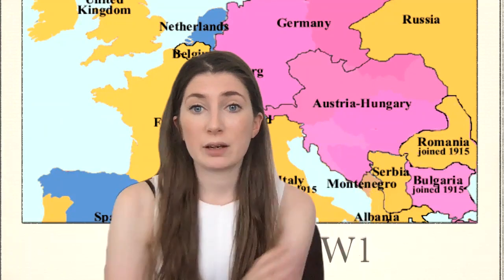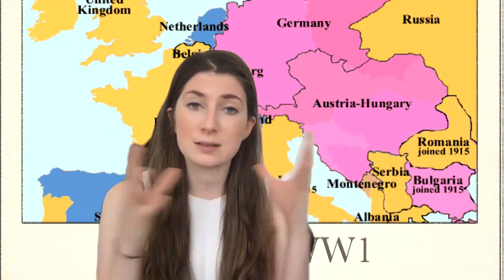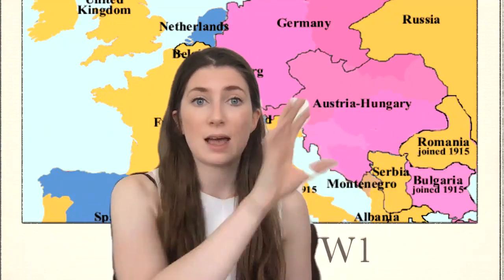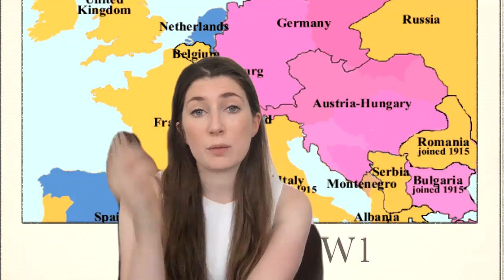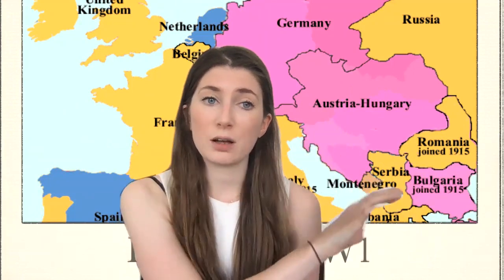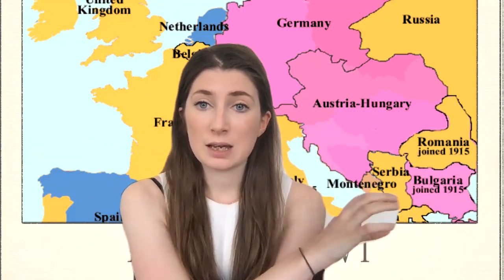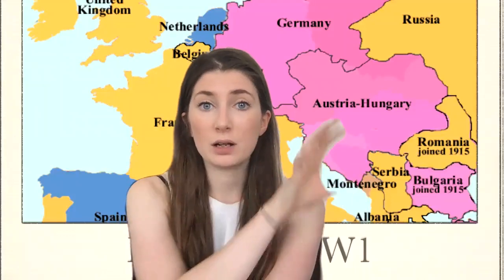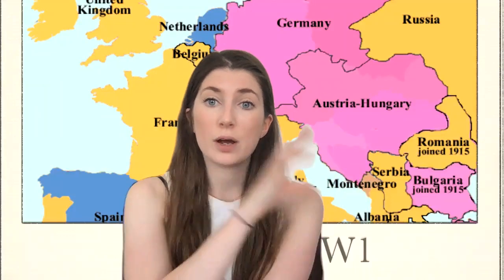We've also got Bulgaria, and Austria-Hungary seeks an alliance with Bulgaria because they're worried about the pan-Slavic threat in this area. Now, if you saw the video I made on the summary and you saw the map I showed you with all the Slavic countries and how they want to come together, Austria-Hungary feels quite threatened by these Slavic countries. And so by having an alliance with Bulgaria, they're kind of creating an alliance with a country in the south, trying to expand their power in the south and trying to combat that pan-Slavic pressure that's building up around them. Okay, that's pink.